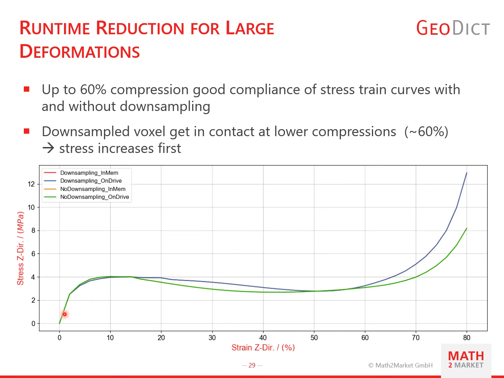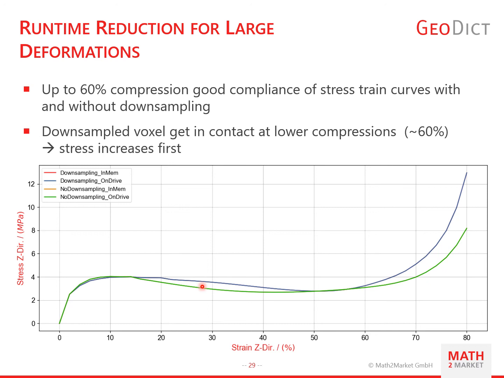Then both curves show a slight decrease in stiffness, caused by the buckling of cell walls and collapsing of cells. But the stiffness of the downsampled structure remains at a higher level than the stiffness of the original structure because its cell walls start to get into contact earlier, as the edges of the voxels are smoothed when downsampling is used.